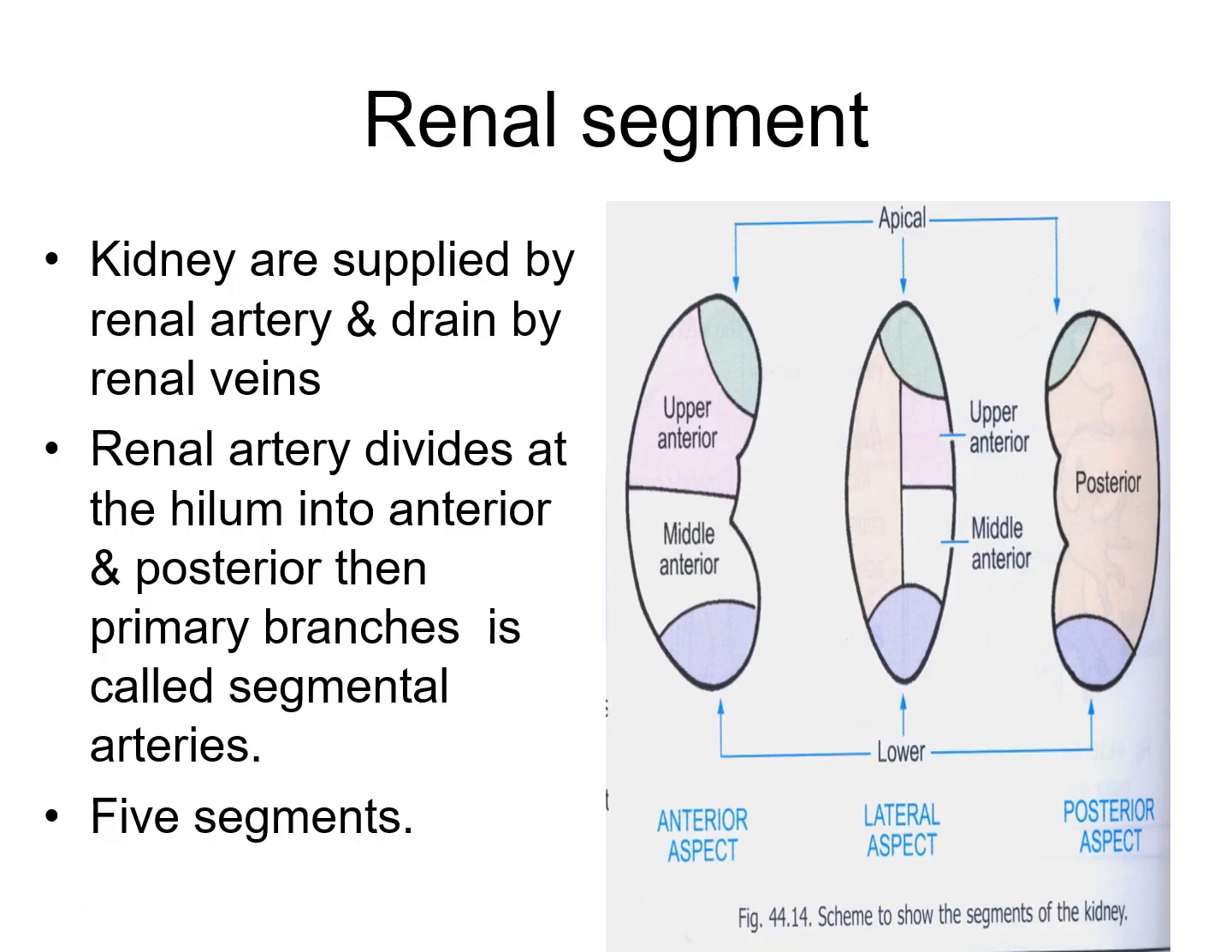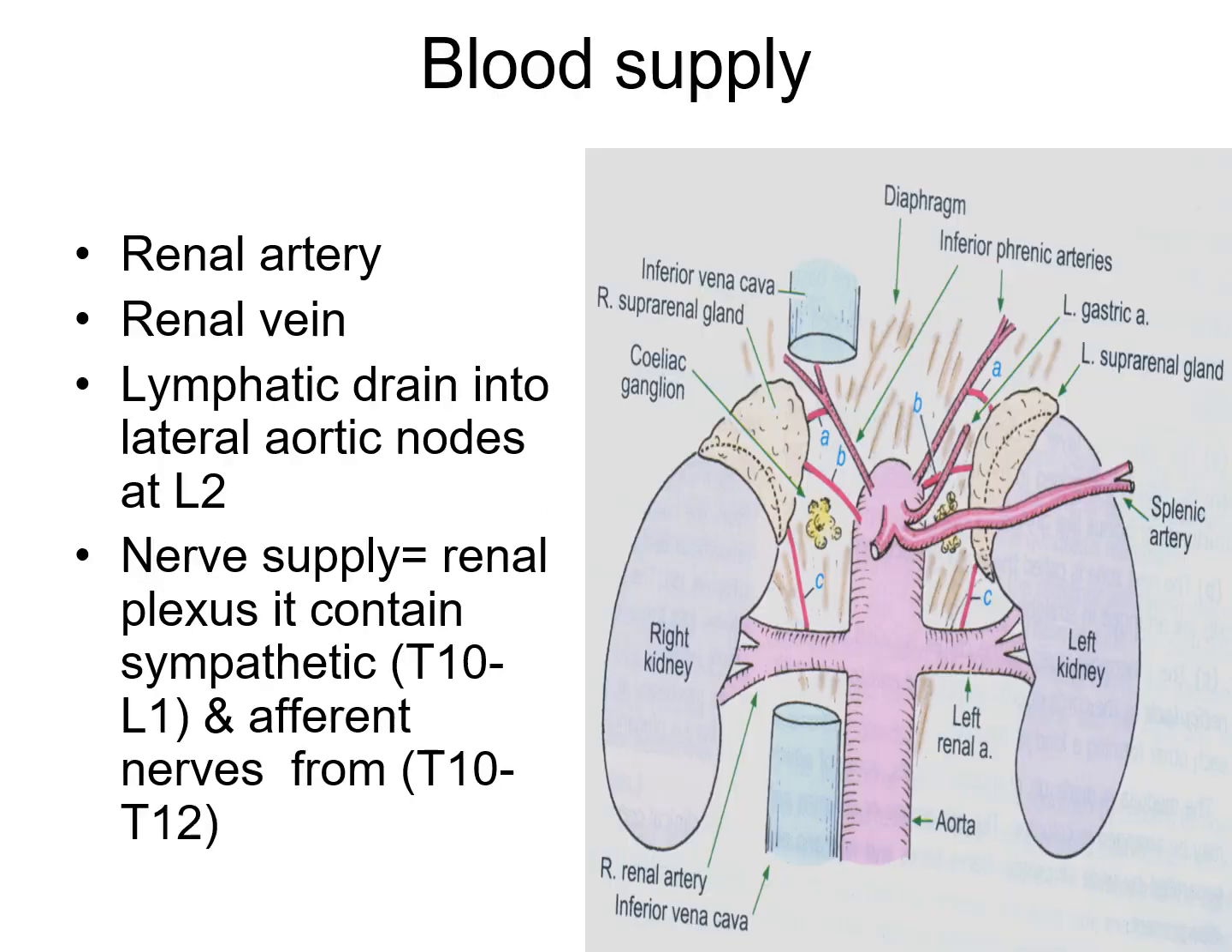Now renal segments. The kidney is supplied by the renal artery and drained by the renal vein. The renal segments are divided into apical, upper anterior, middle anterior, and lower parts in the anterior aspect, and apical and posterior in the posterior aspect. The renal artery divides at the hilum into anterior and posterior divisions, and the primary branches are called the segmental arteries. Here there are 5 segmental arteries.